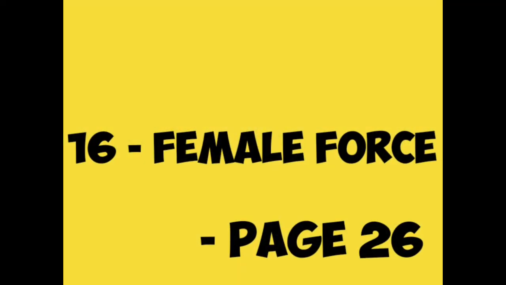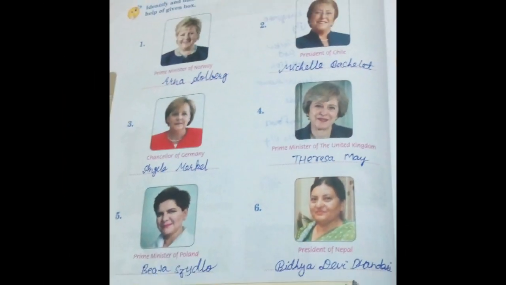Chapter 16 is on page number 26. The name of the chapter is Female Force. The question begins: identify and name the following women leaders of the world with the help of the given box. The first picture is of the Prime Minister of Norway. Her name is Erna Solberg.